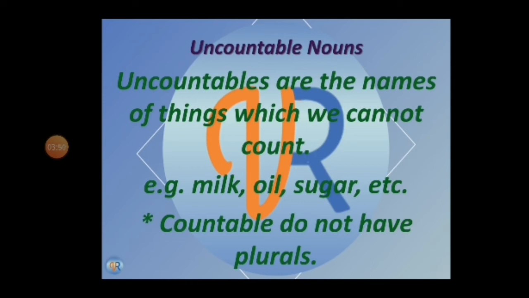If I ask you, money is what kind of noun, then what can you say? Money is countable noun. We can count money, 1 rupee, 2 rupees, 3 rupees, 100 rupees, 1000 rupees, but not like this. Money is uncountable noun, but you can count rupees, 1 rupee, 2 rupees, 3 rupees. You can count money in hundreds. Then you can say 100 notes or 100 rupees. That rupees is countable, but the word money goes into uncountable noun, and the word rupees or the word notes goes into countable noun.